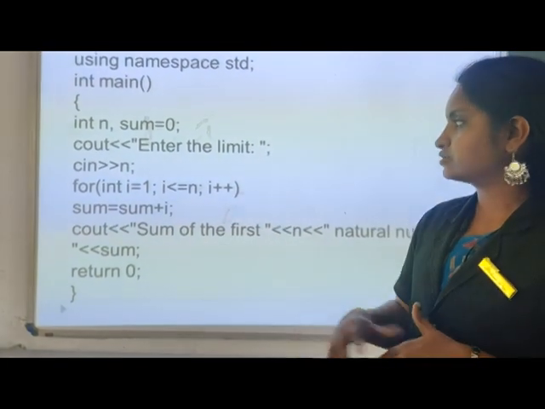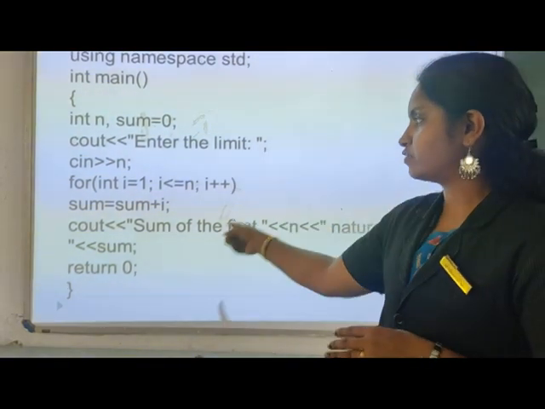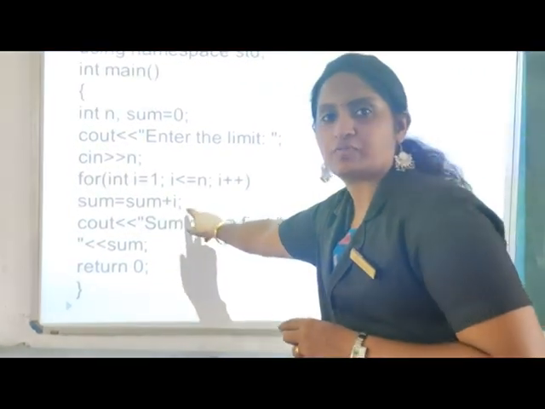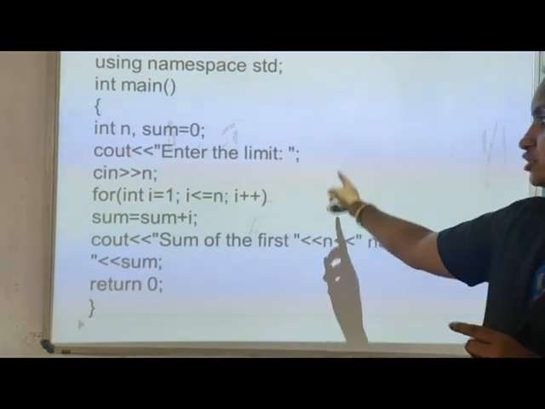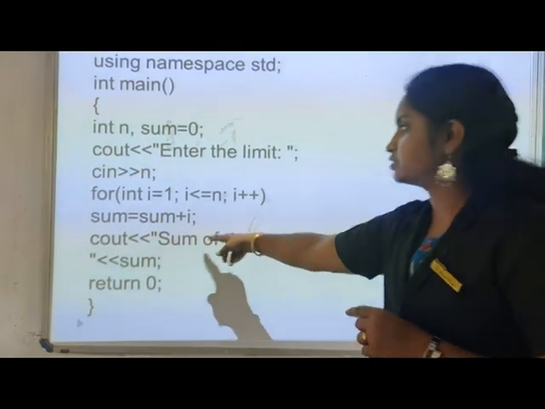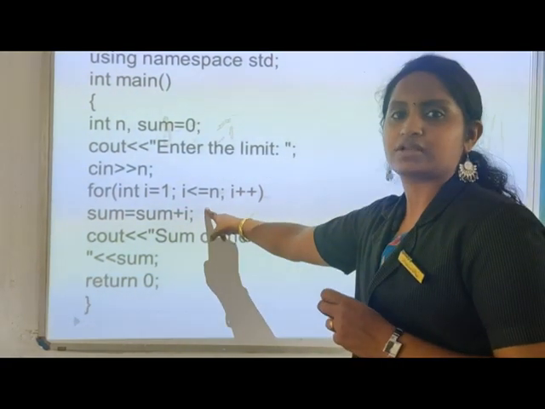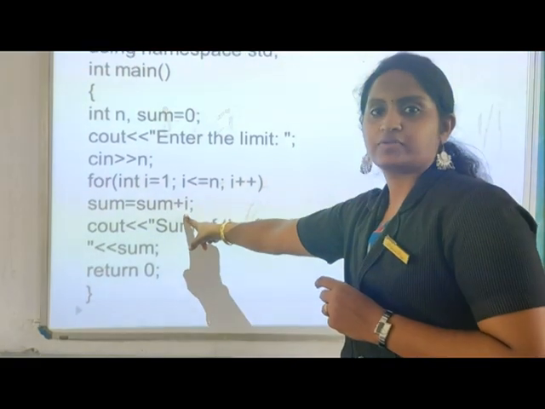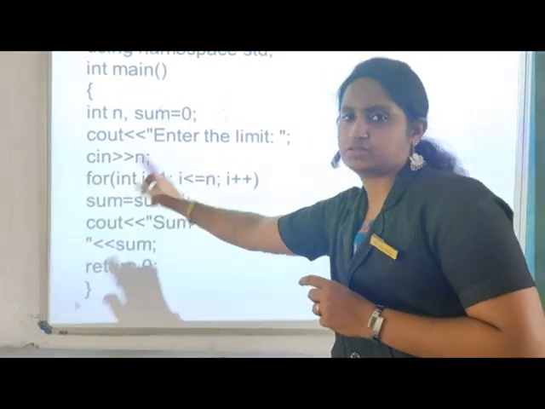And next it is calculating sum equal to sum plus I. The sum variable is already 0, so 0 plus 1 means 1. The sum is now 1. And in the next iteration, it will again check the next value, 1 plus 1 is 2. It is checking the condition 2 is less than or equal to 10, and then it goes to the sum value. So here it is 1 plus 2, that is 3.